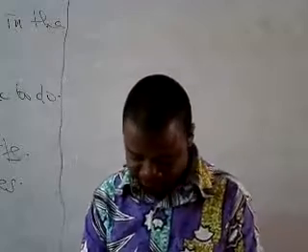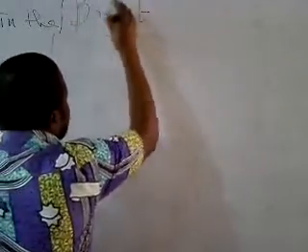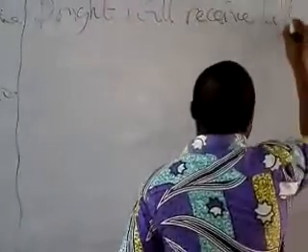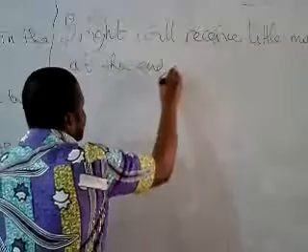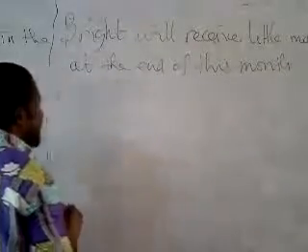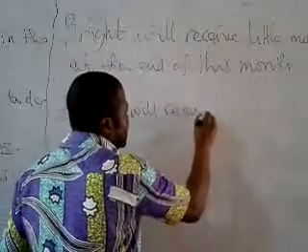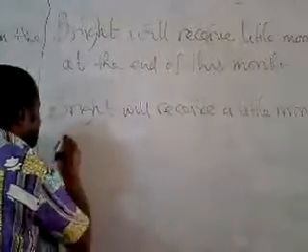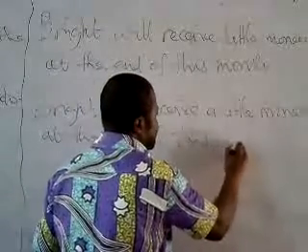For example, if I say, brides will receive little money at the end of this month, and brides will receive a little money at the end of this month.